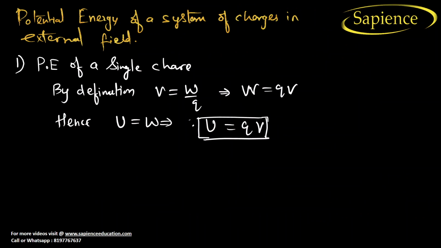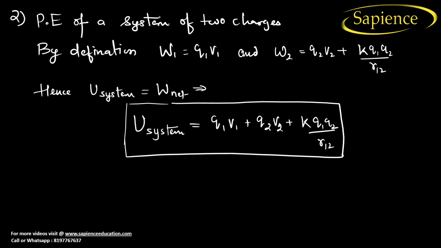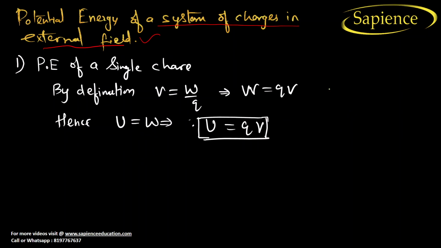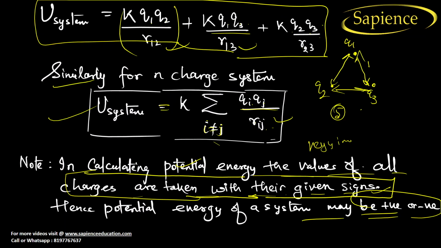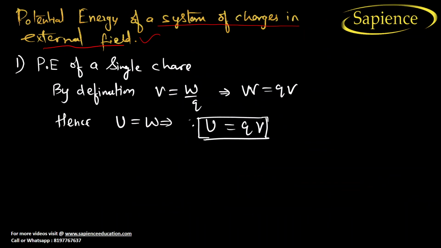Now, potential energy of a system of charges in an external field. Very important. See here, as you know, without an external field you have done it easily.